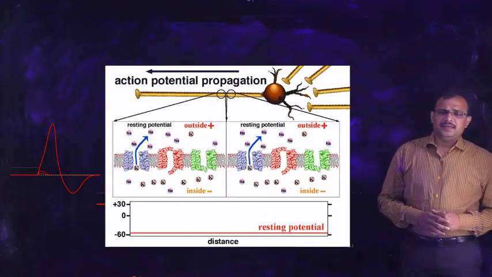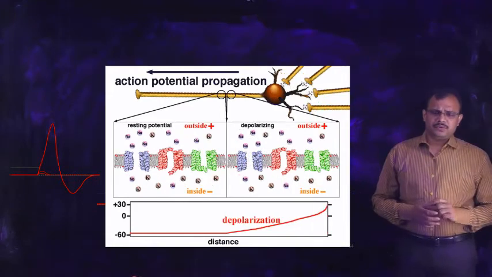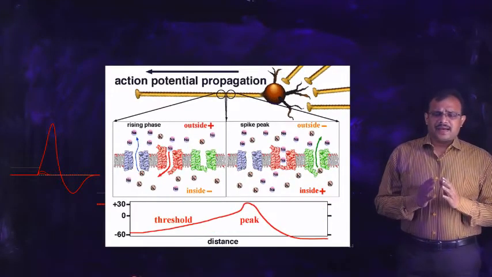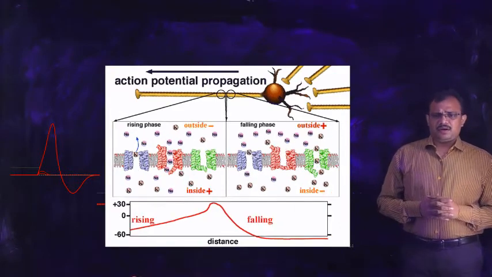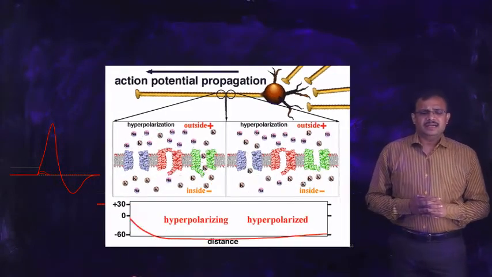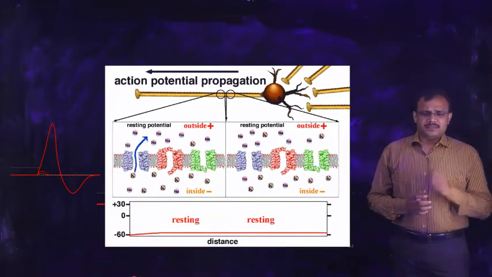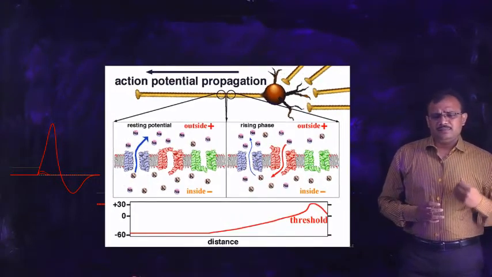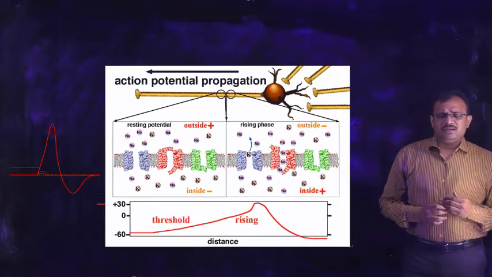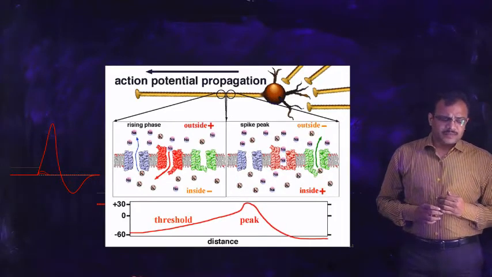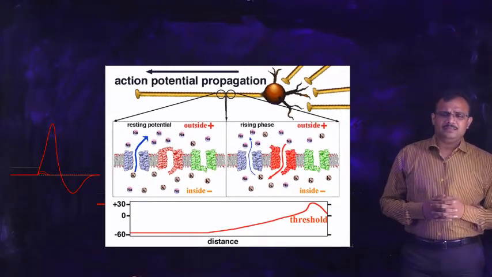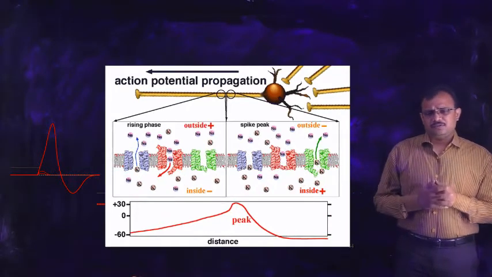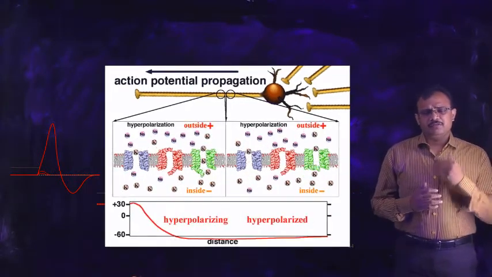Now let us discuss another important aspect, that is the action potential, which is nothing but an impulse. We are talking about an impulse being generated and transmitted, so we should know what an impulse is. Generally, the cell membrane has different types of charges on either side of it.